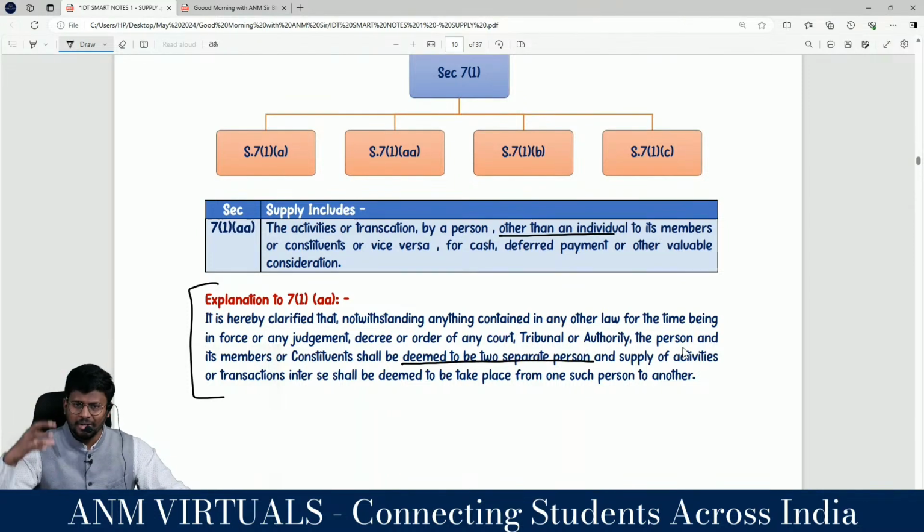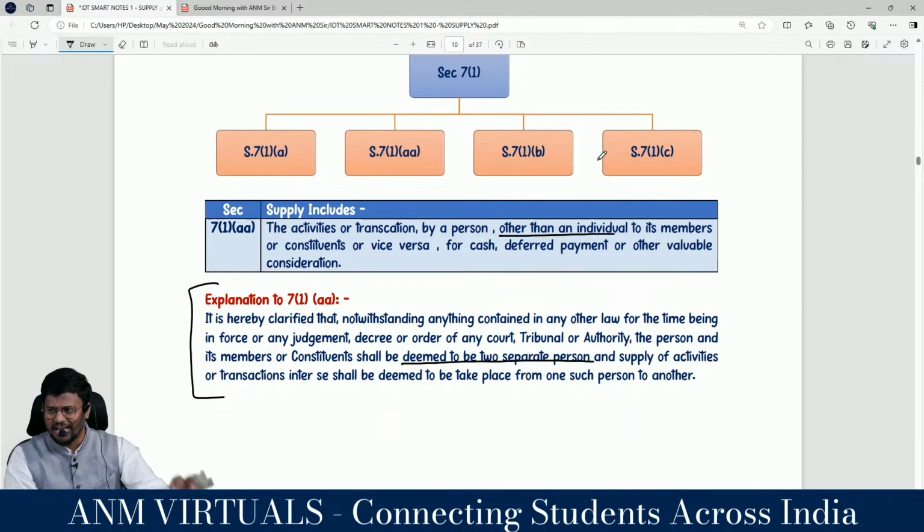As far as we are concerned, club is different and members are different. If any club is providing any service to its own members, my dear lovable students, it should be treated as business. It should be treated as supply. For that we want GST.